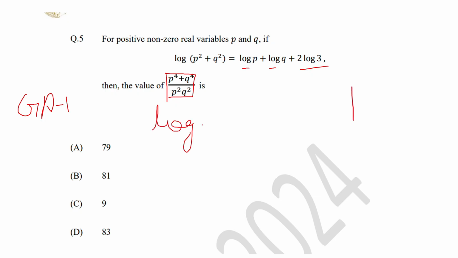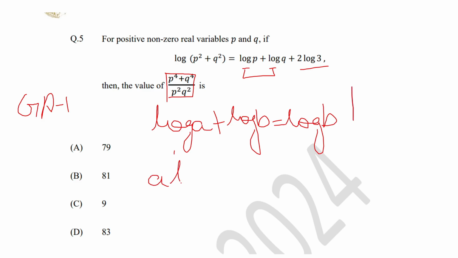The general approach for this problem is that initially you need to apply the basic logarithmic formulas, that is log a plus log b is equal to log ab, which we need to apply for the first two terms here. For the second term, that is 2 log 3, we have a formula: a log b is equal to log of b power a.